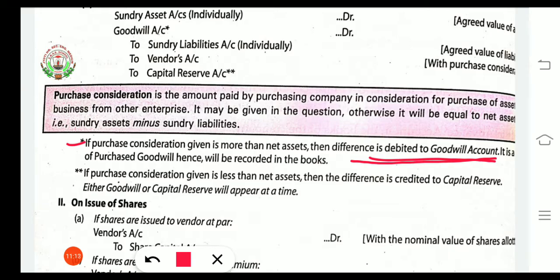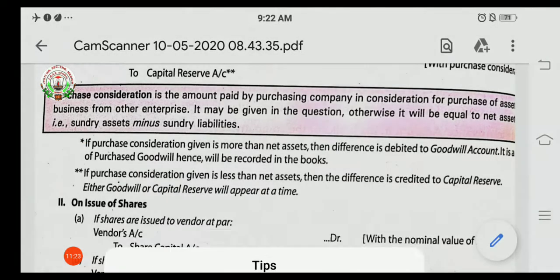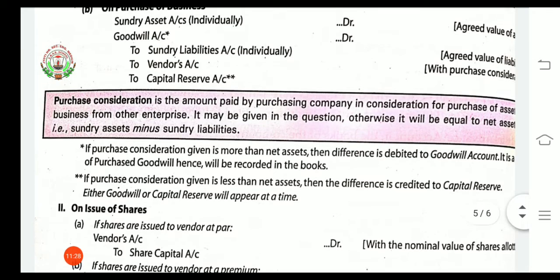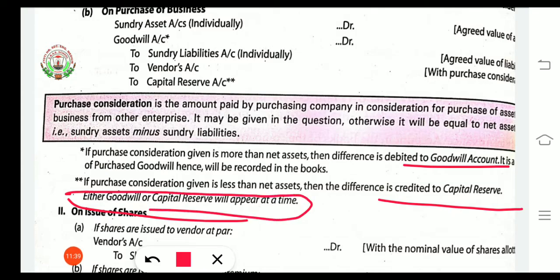If net assets are more than the purchase consideration, there is goodwill, and if net assets are less than the purchase consideration, then we will have capital reserve. One thing we have to keep in mind is that either goodwill or capital reserve will appear at a time, means both will not be there in any case. Either goodwill will be there or capital reserve will be there.